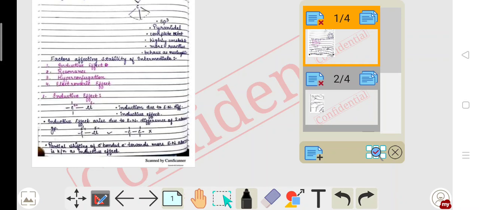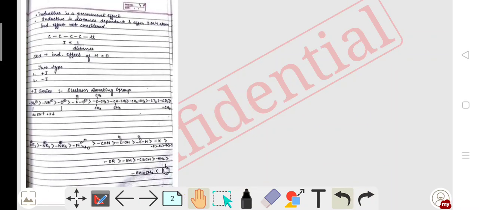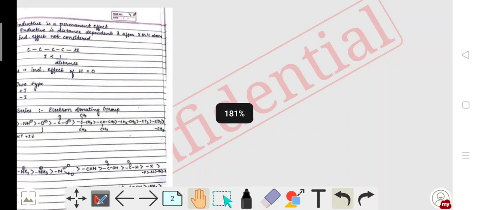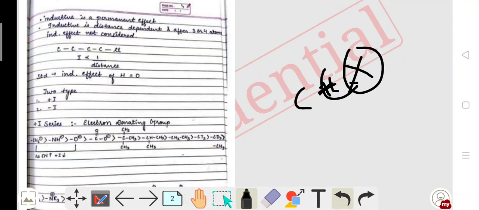Then we come to the characteristics of the inductive effect. The inductive effect is a permanent effect. That means if there is an electronegative atom and the sigma electron cloud is shifted towards it, it cannot reverse back. So it is termed a permanent effect.